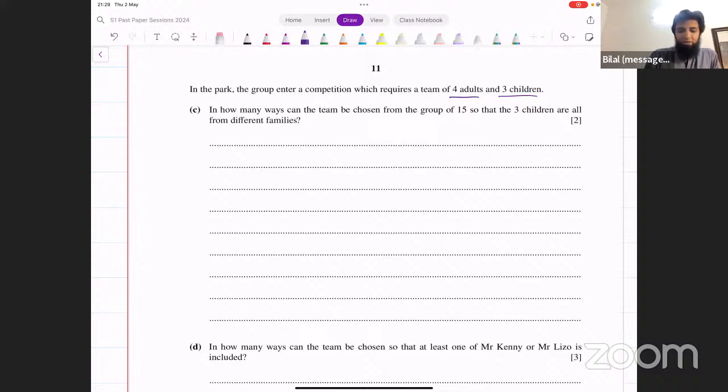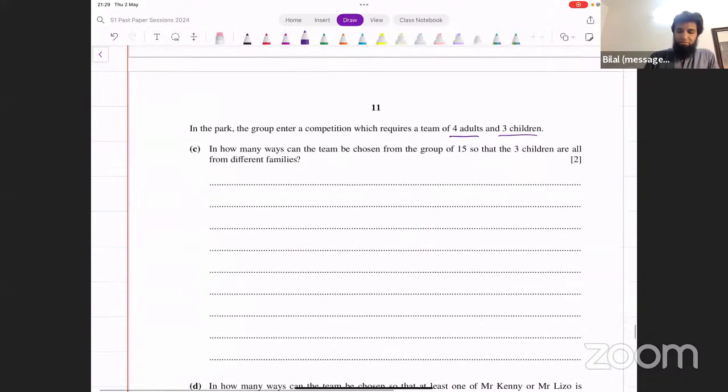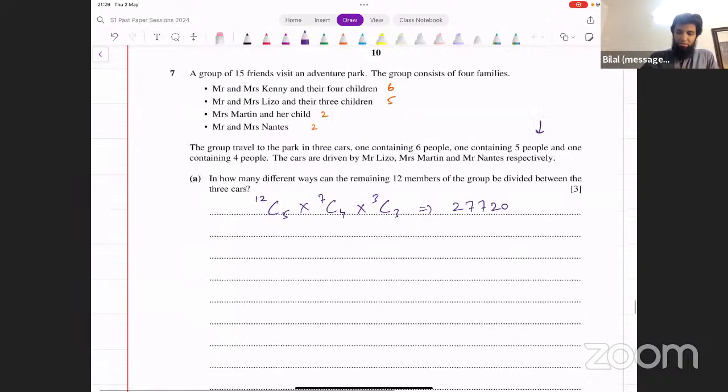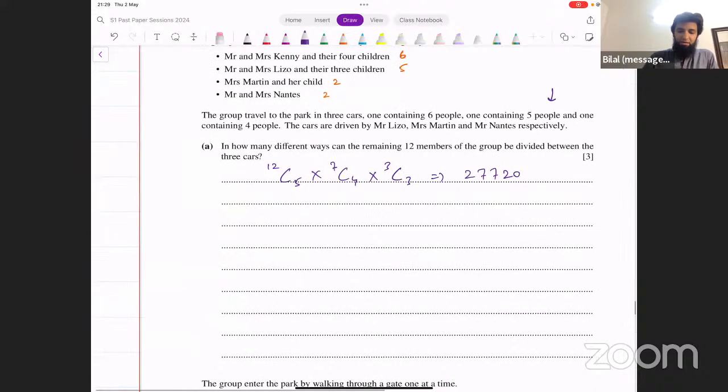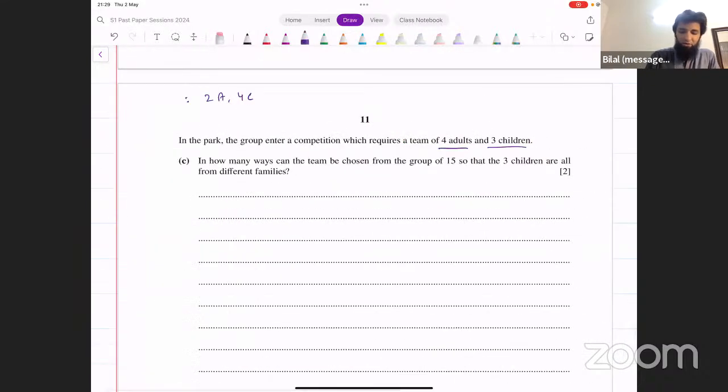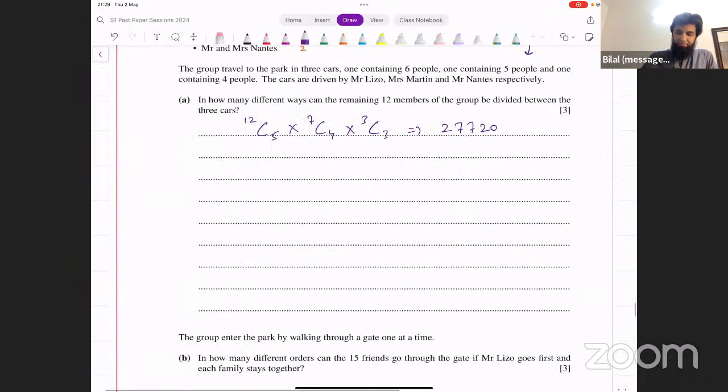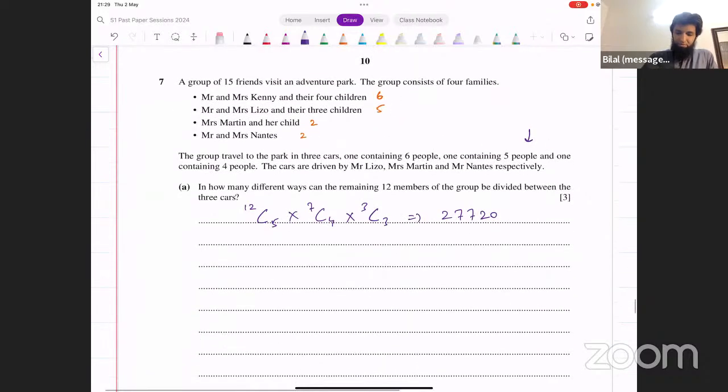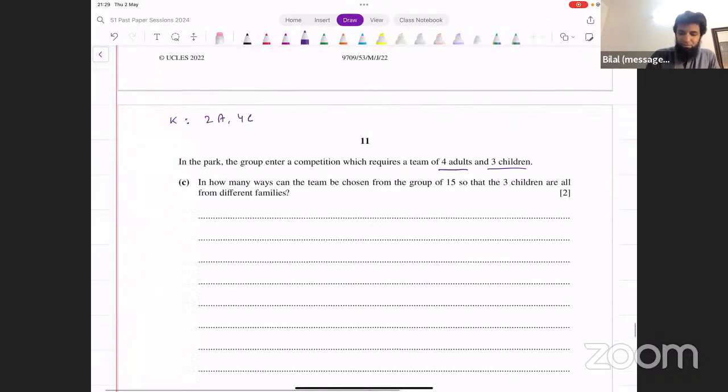Okay, now how do we think about this? We've got 4 families. Mr. and Mrs. Kenny, they had 2 adults and 4 children. Mr. and Mrs. Lizo, they had 2 adults and 3 children.